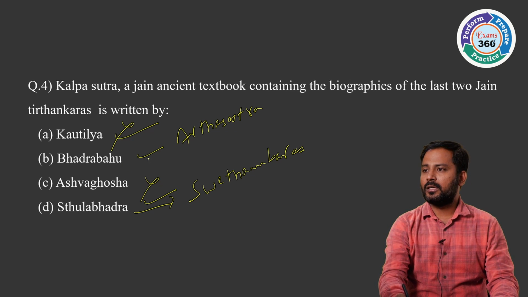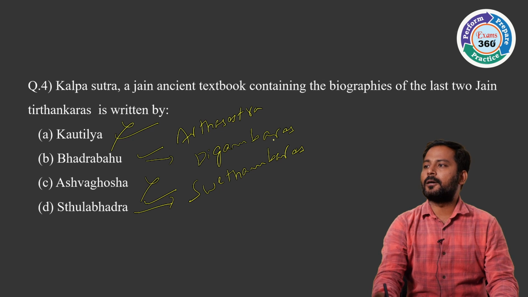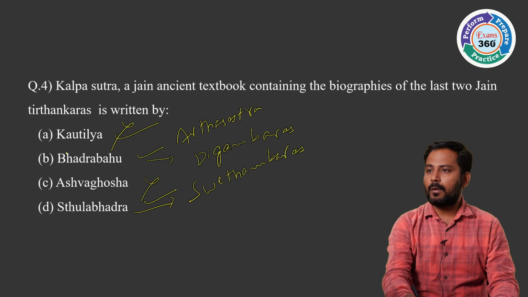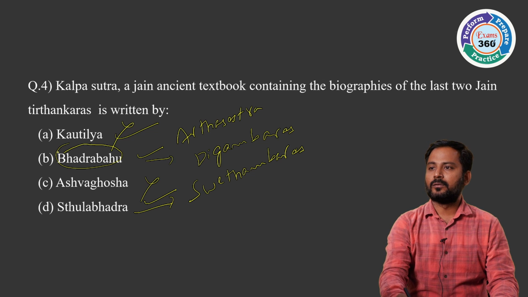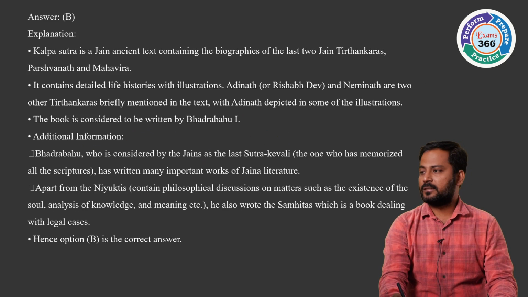And Bhadrabahu, he was the head of the Digambaras. If you go through the Jain literature, this Bhadrabahu has compiled all these Kalpa Sutra. Now you can easily eliminate the Kautilya and Ashwagosha. Between Bhadrabahu and Stulabhadra, Bhadrabahu has compiled it. This is the explanation for the question.